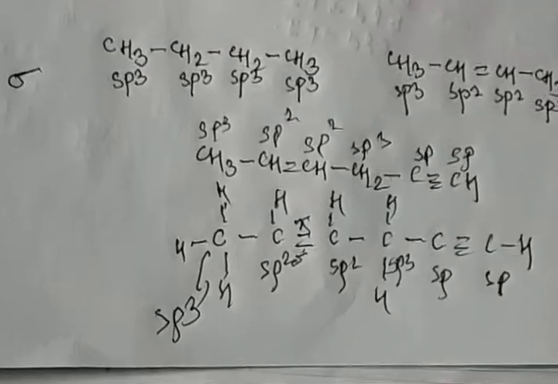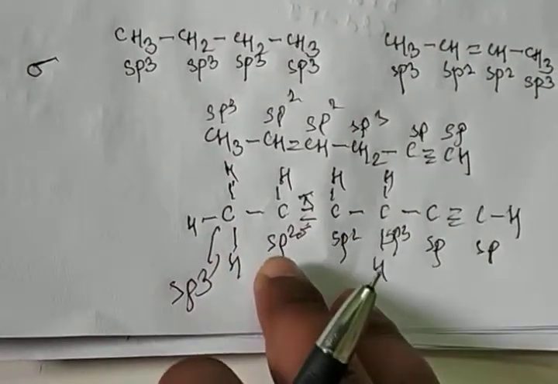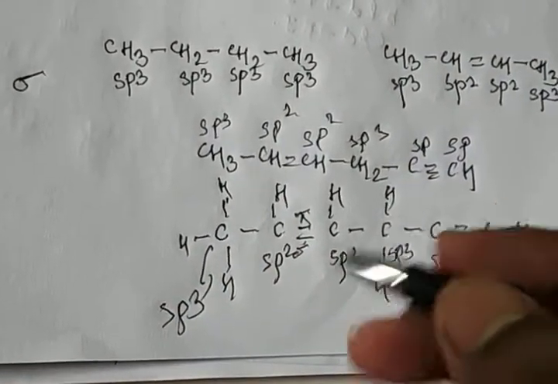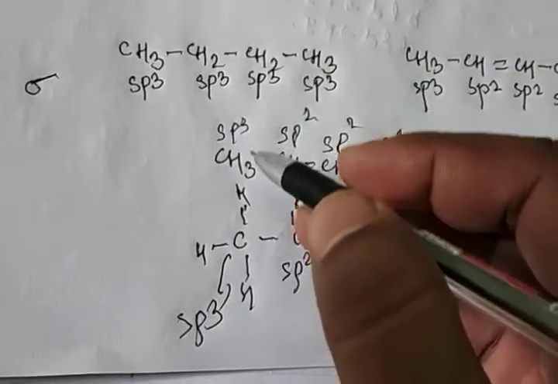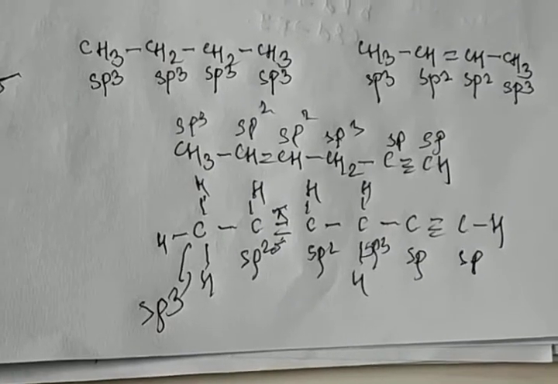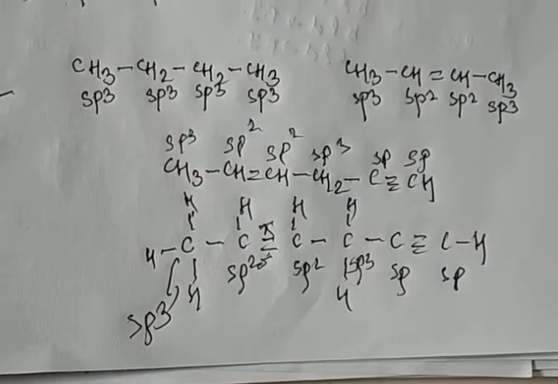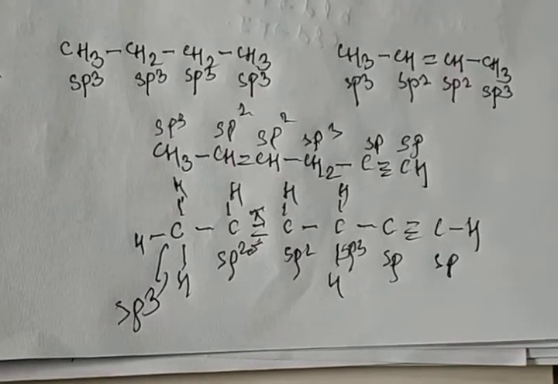There are two types of state, ground state or excited state, but this is a simple trick. Suppose you have a different type of example, just find how many sigma bonds there are. Just count the sigma bonds and write the hybridization. Clear all of you? Okay, thank you.